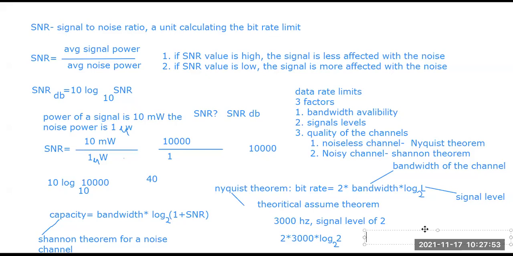6000 Hz. Not hertz, we are calculating the bit rate. So what can be the unit for the bit rate? Bits per second, correct. So the answer will be 6000 bps, bits per second. We are calculating the bit rate. Remember what is the thing we are calculating and what will be the unit for that particular result. Hertz is for the bandwidth. We are not calculating any type of bandwidth. We are calculating the bit rate. So the bit rate is 6000 bits per second.